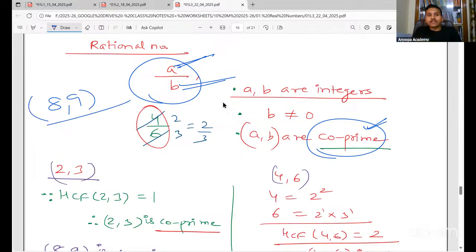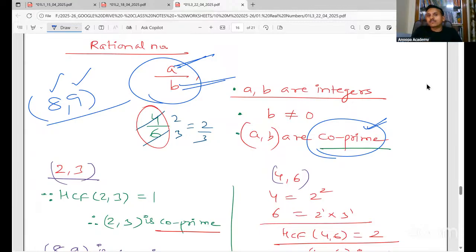But 8 is not a prime number, na? 9 is not a prime number, na? So it is not necessary for both the numbers to be prime for it to be co-prime. Clear, everyone? Co-prime means HCF should be 1. That's all. But if the numbers are primes, then also it will be co-prime only.